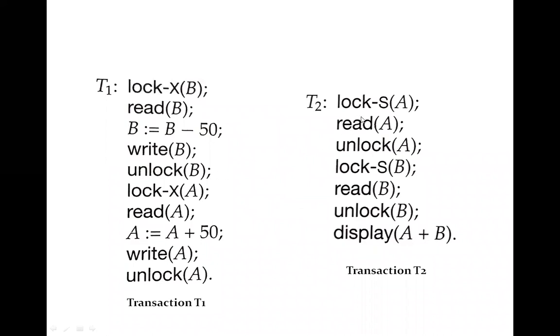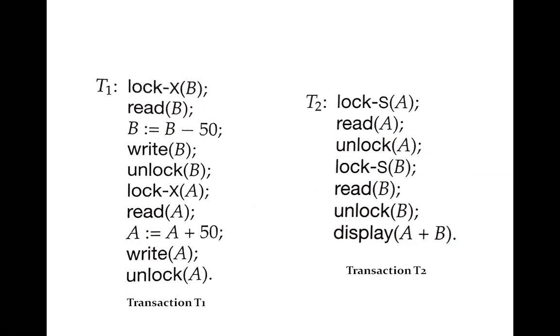And T2 is a transaction which is going to display the total amount A plus B, that is the sum of A and B. Suppose that the previous value of A is rupees 100 and the previous value of B, before executing these transactions, is 200.